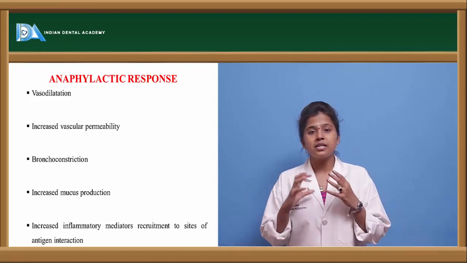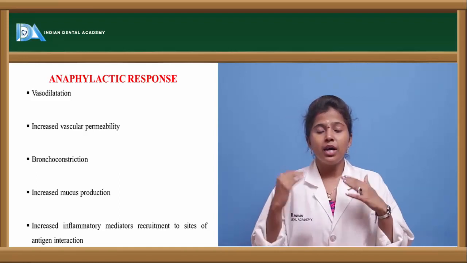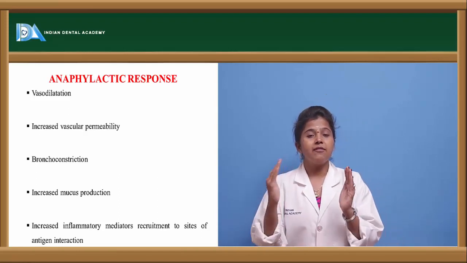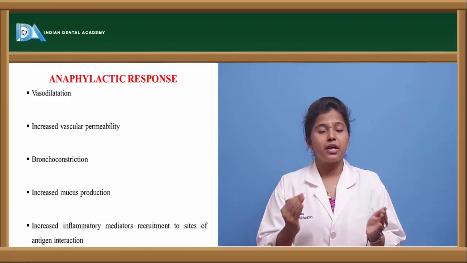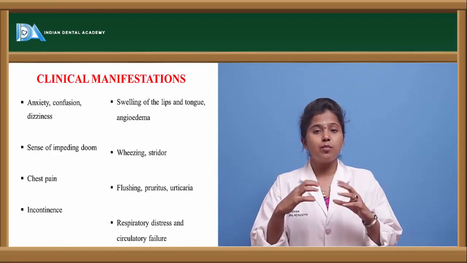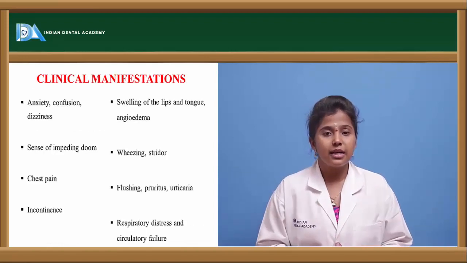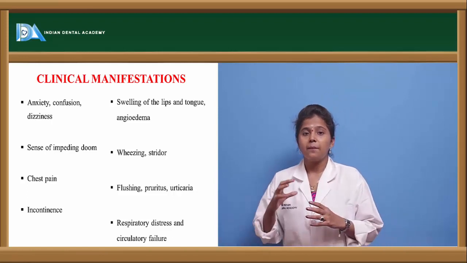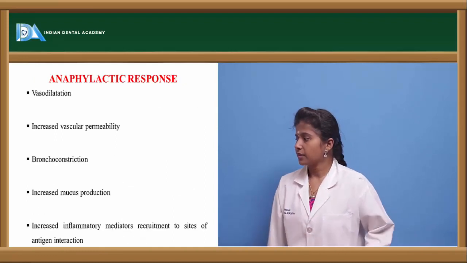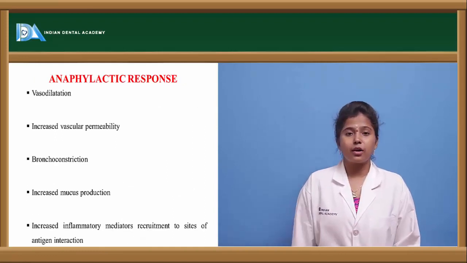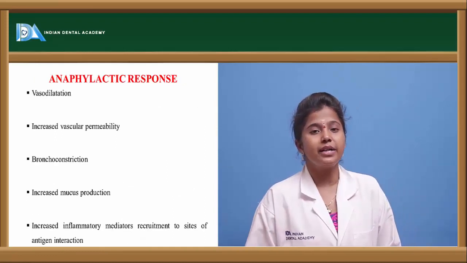If mucus is secreted in the required amount, it acts as a protective layer. But if mucus is secreted in excessive amount, then it blocks that particular vessel, and mucus blockage will lead to narrowing of that particular blood vessel. And it may also cause a release of inflammatory mediators.